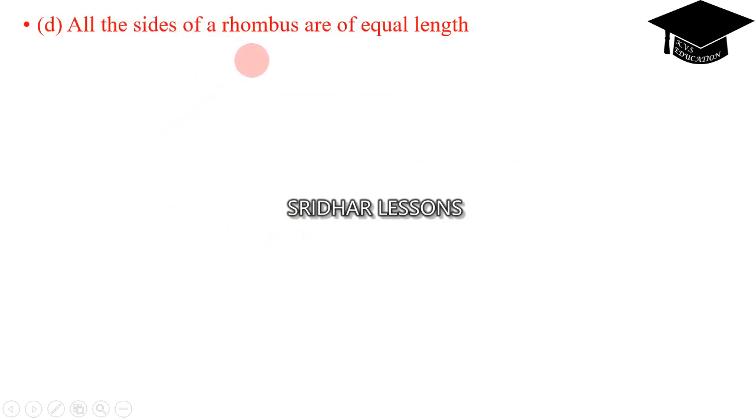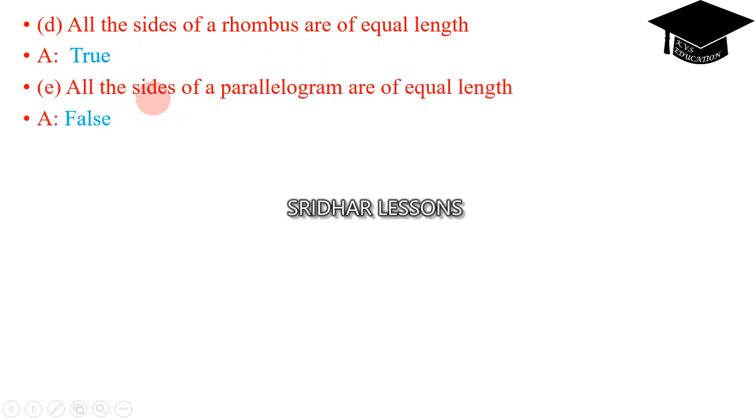All the sides of a rhombus are of equal length. True. All the sides of a parallelogram, no, they are not equal. So it is false.